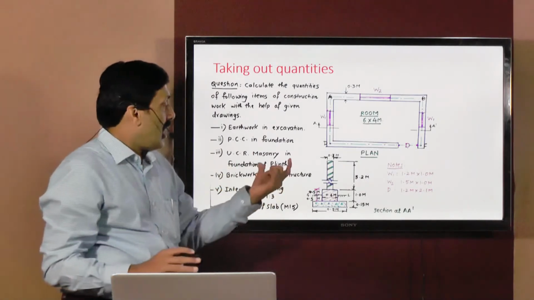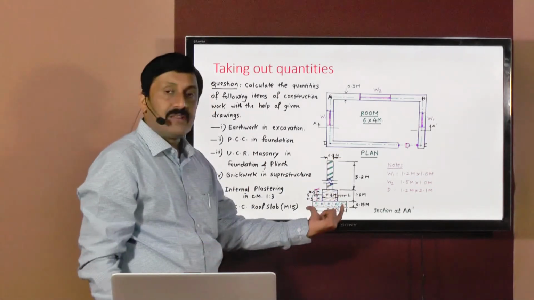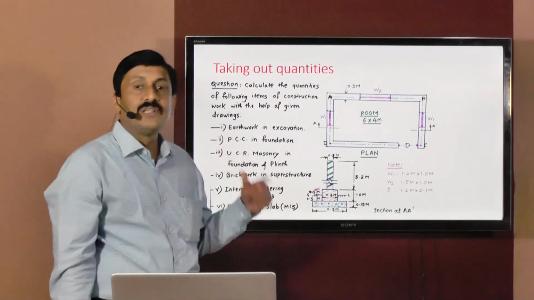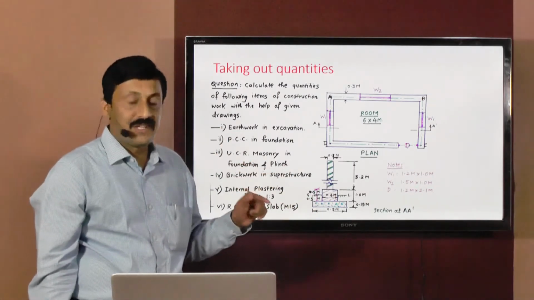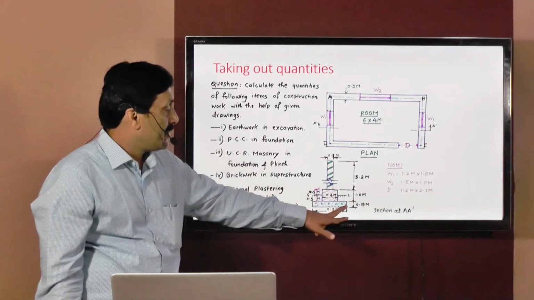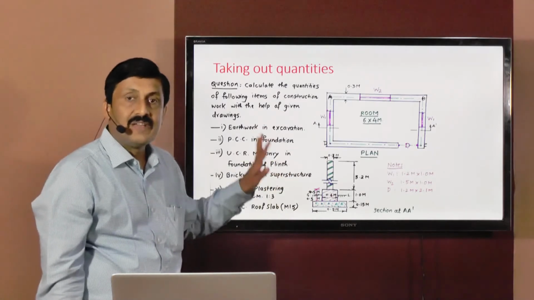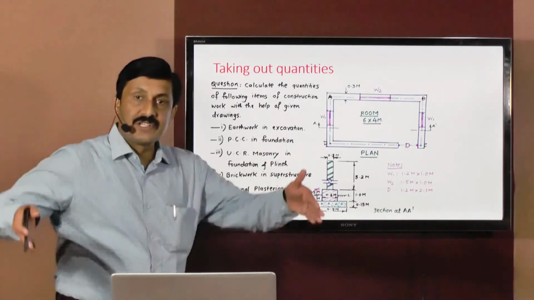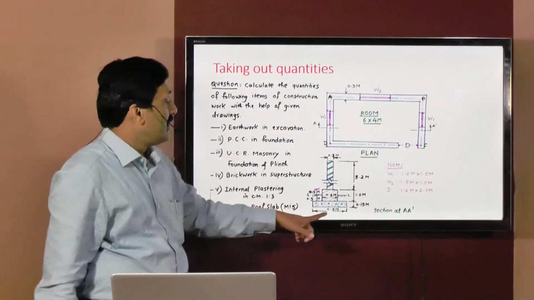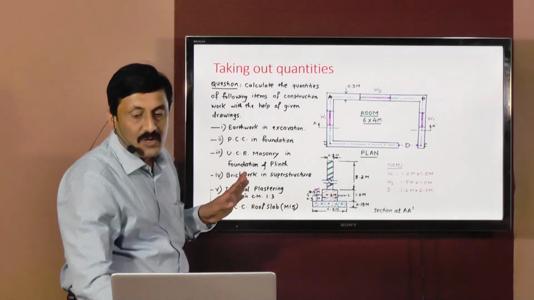How to understand the width of excavation? Whatever is the maximum width which is seen in the cross section, that width you have to consider as the width of excavation. Now in the given sectional elevation, the width of PCC or the maximum width is 0.9 meters. So here in the given problem, the width of excavation or pits which will be dug will be equal to 0.9 meters. So understand exactly what is given in this.